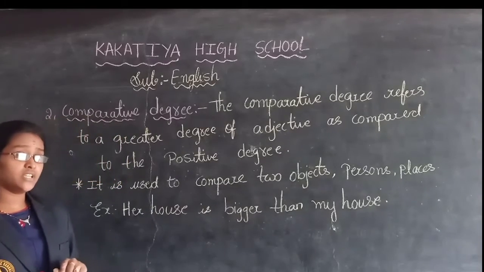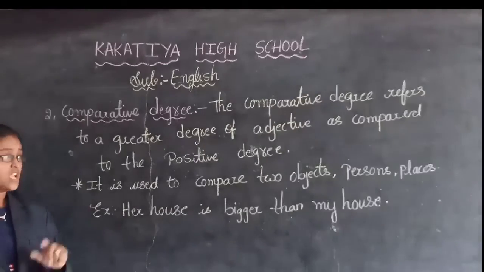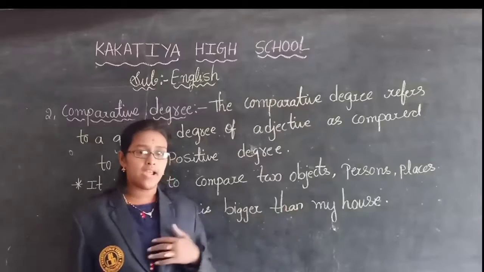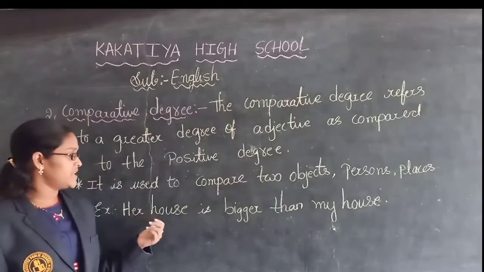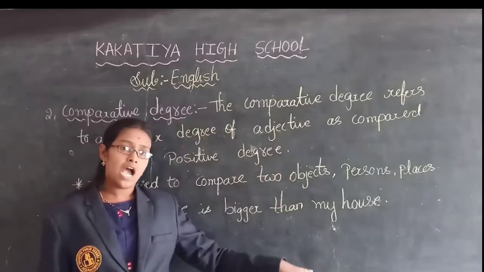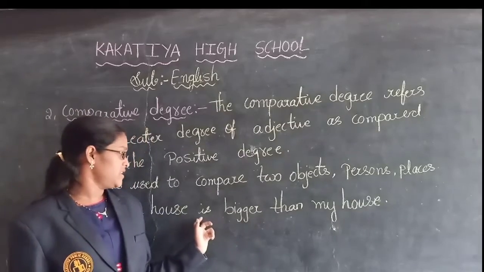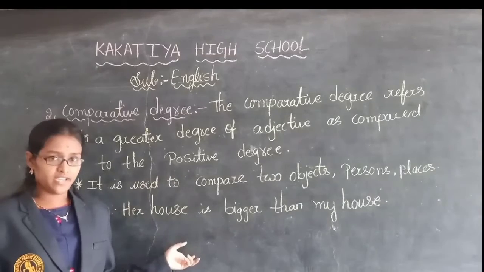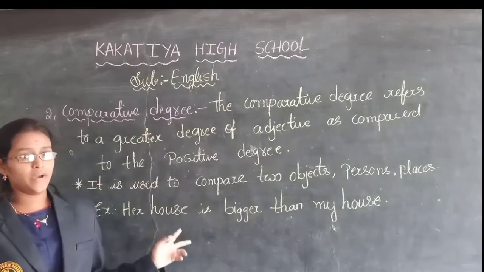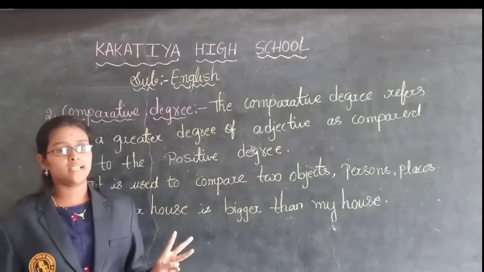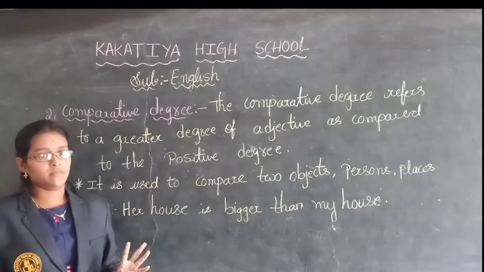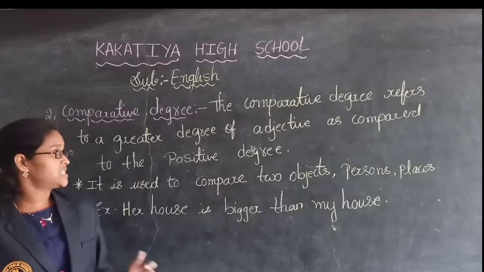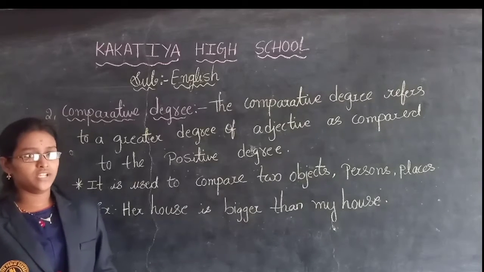In positive degree, I said, she has a big house. In comparative degree, I am saying, her house is bigger than my house. So we are comparing her house with another house. There is a comparison between two houses. That is nothing but the comparative degree. It is used to compare two objects, two persons, or two places. But in positive degree, there is no comparison. Understood, children?